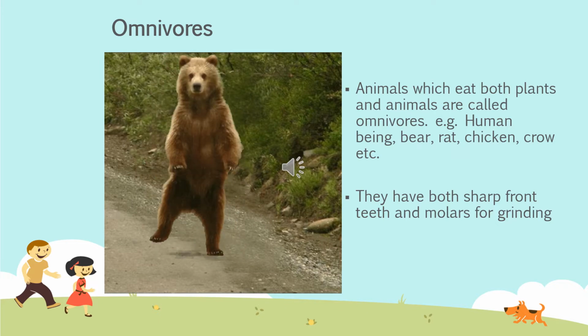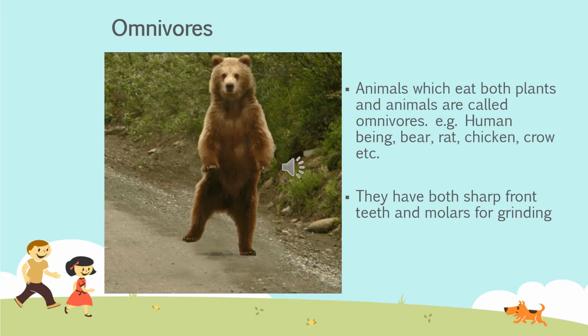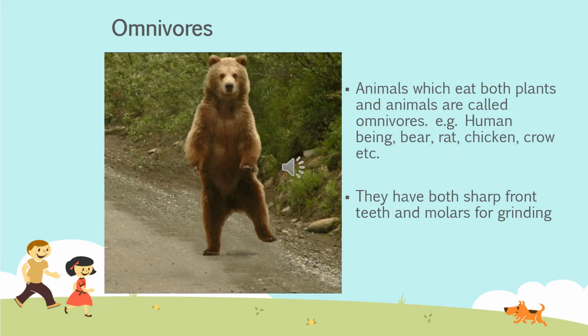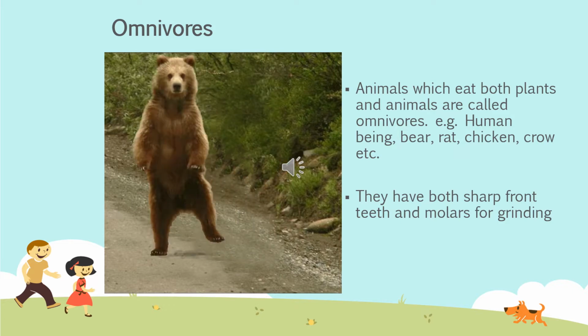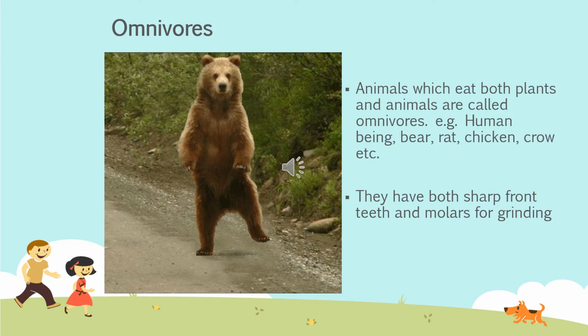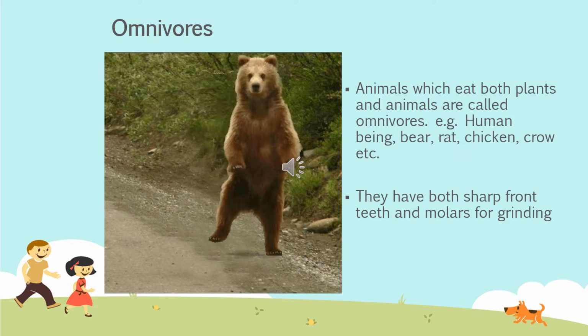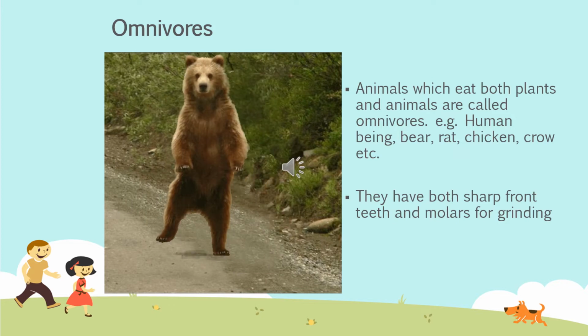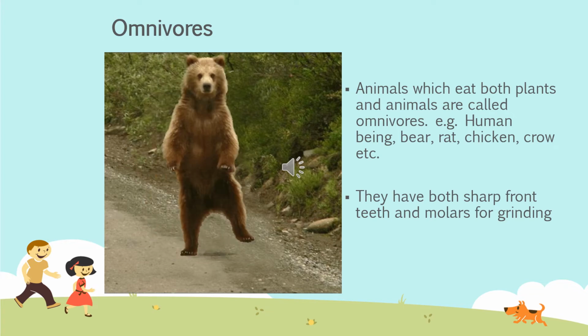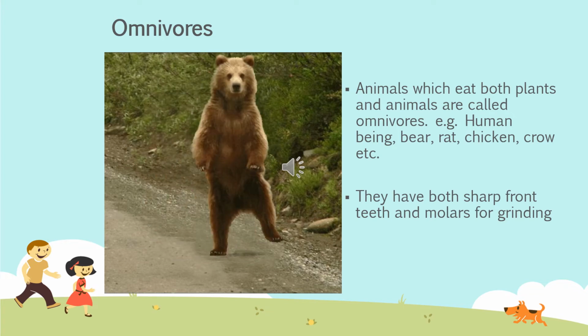These canine teeth were very useful in the past when we used to hunt, but now we don't hunt, so they are of very small size, but still we have these canine teeth in our mouth. We have grinding teeth to grind things. The front teeth are sharp so that we can take a bite from an apple very easily.